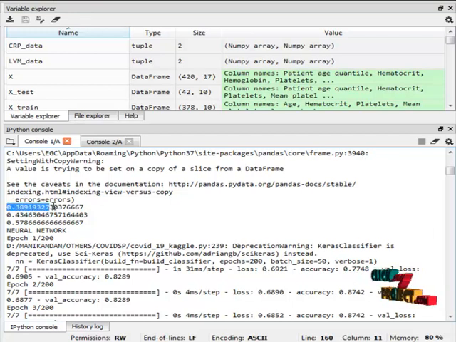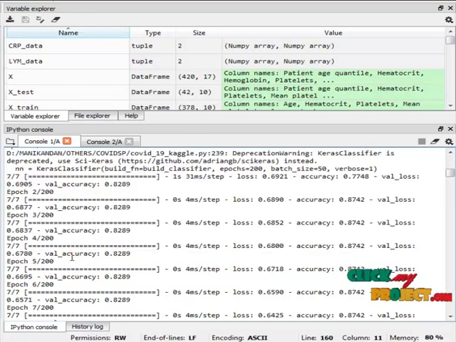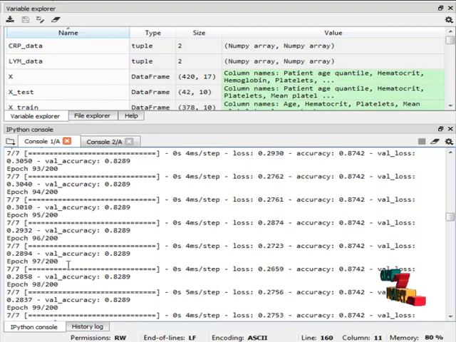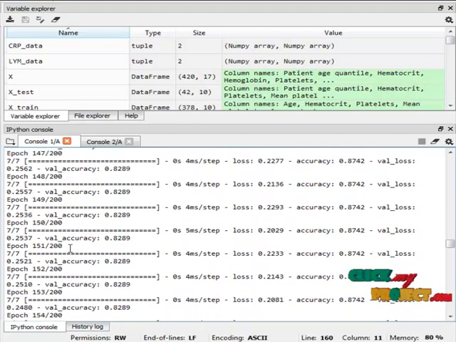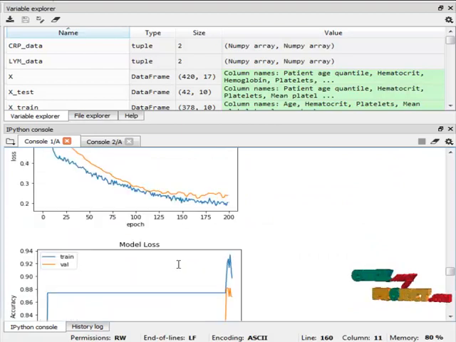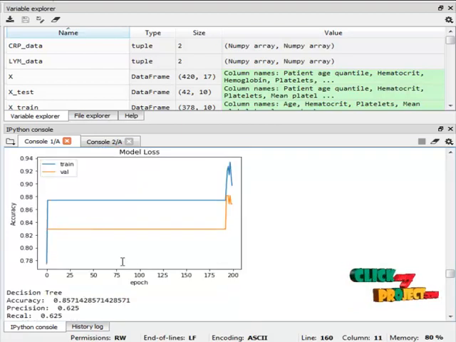This is the mean feature value of the decision tree algorithm, this is the mean feature value of the random forest algorithm, and this is the mean feature value of the XGBoost algorithm. And then the neural network algorithm: this is the performance graph of the neural network algorithm. This is the last part, and this is the accuracy plot.